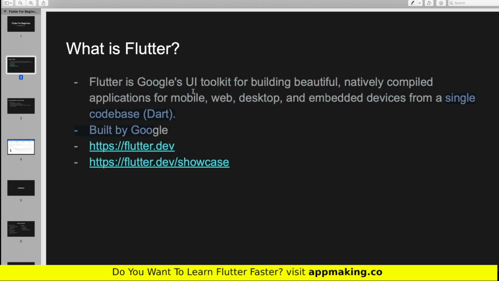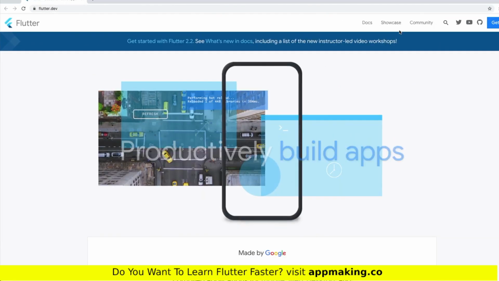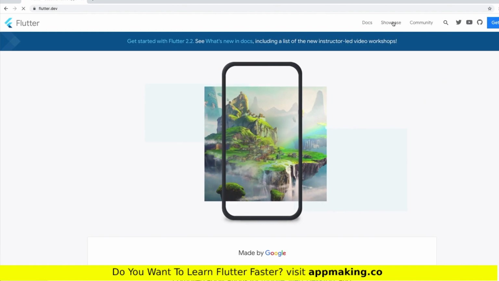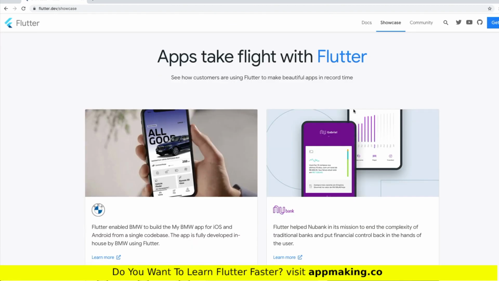So here we are going to use the programming language called Dart. In case you don't know what is Dart, that is not at all a problem. I'm going to teach you in a very simple manner. Okay. So Flutter is created by Google. This is the official website of Flutter. If you want to see the showcase, you can click it so that you can understand who is using Flutter and what type of application you can build with Flutter.